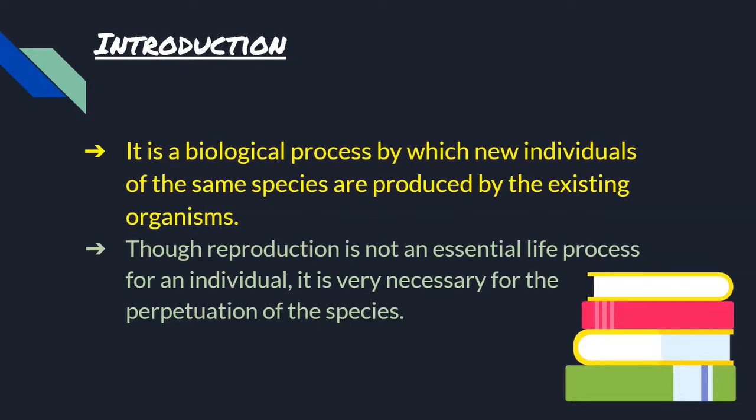Next, why is reproduction essential? Now, though reproduction is not an essential life process for an individual, it is very necessary for the perpetuation of the species. Now, perpetuation means the survival of the species on the earth. Reproduction is not considered a life process because it is not important for the survival of an individual, but it is important for the survival of the species for the generations to come. Okay? I hope that's clear.